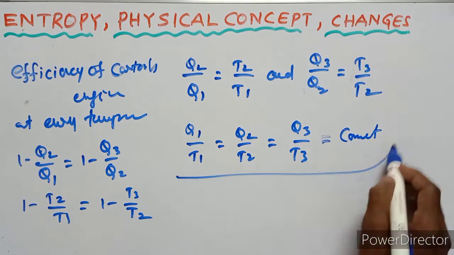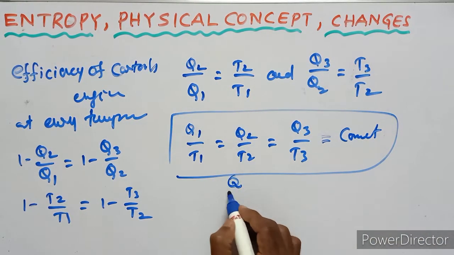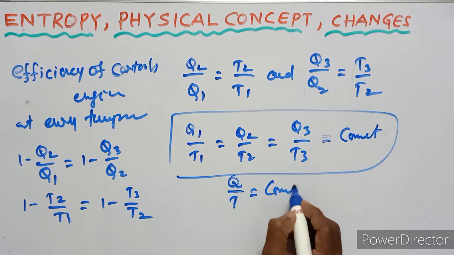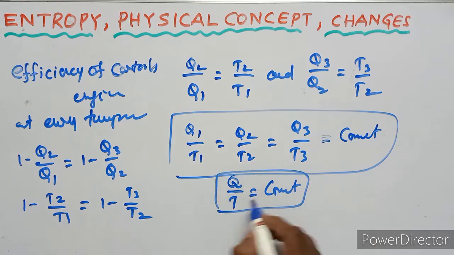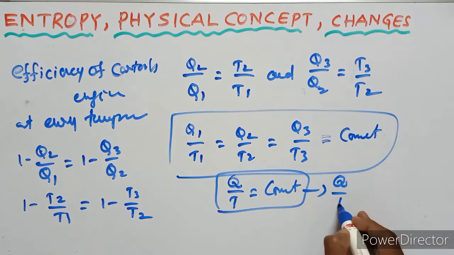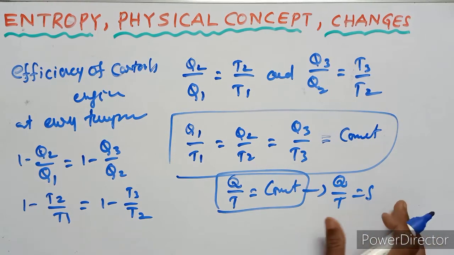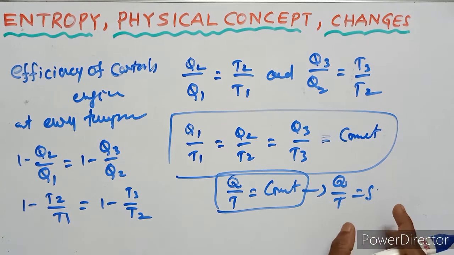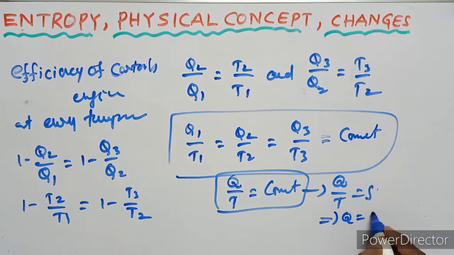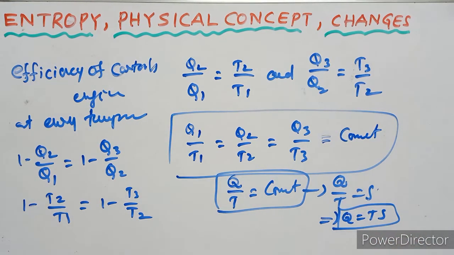Generally, Q upon T is constant. That constant is the entropy, S. So Q upon T is S, and then Q equals TS. This is the entropy.